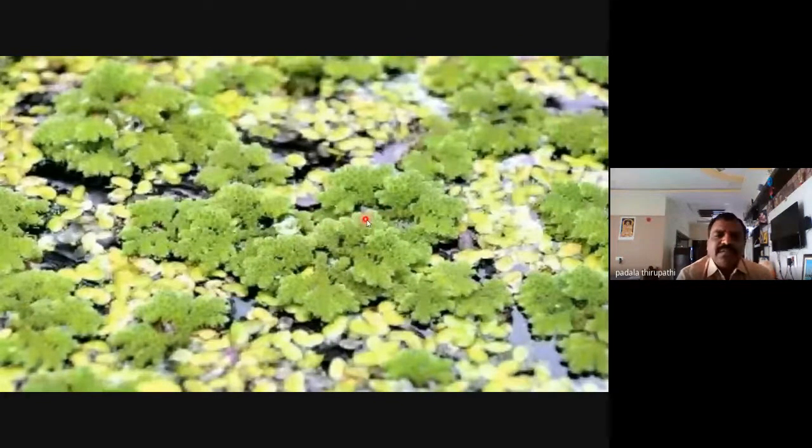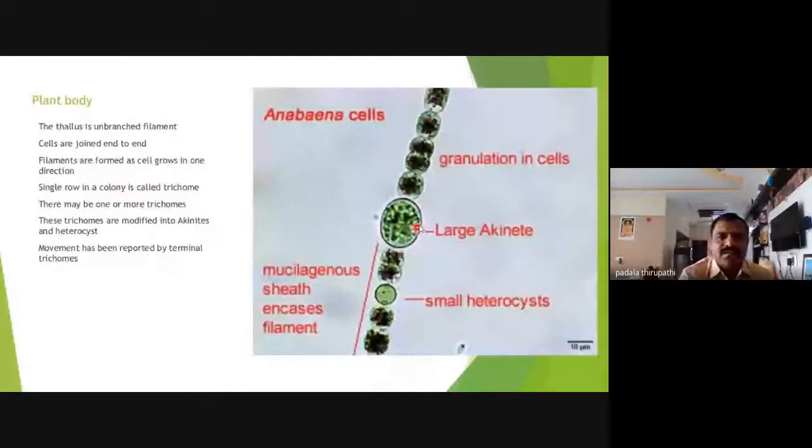Whenever we use this Azolla culture in our paddy field, the paddy field need not use any other inorganic manures or fertilizers, not urea or superphosphates, not given externally. Why? Because Azolla is able to fix atmospheric nitrogen by the presence of Anabaena in the internal cavity of the leaves. Anabaena consists of heterocysts, so I will show the heterocyst. This is about the Anabaena.